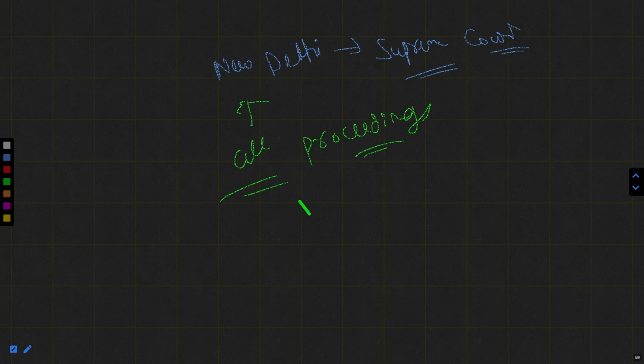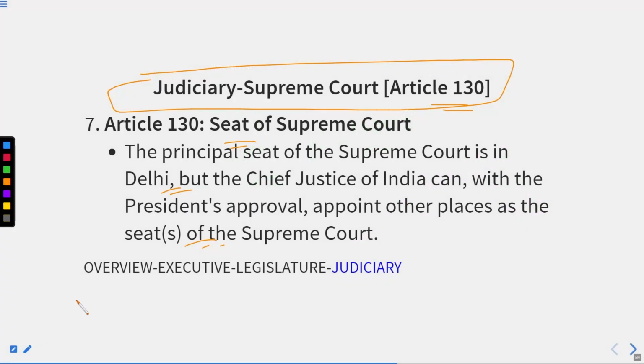Alright, but the Chief Justice of India, or in short CJI, with the prior consent of the President, could request the President, take the consent, and declare any other judicial authority or place lying outside Delhi as a seat of the Supreme Court under Article 130, but only after obtaining the permission from the President.